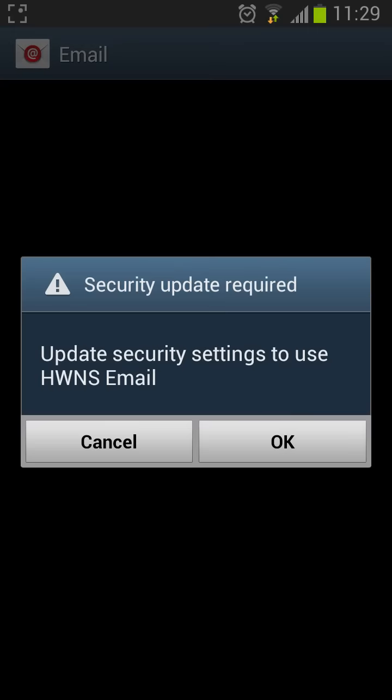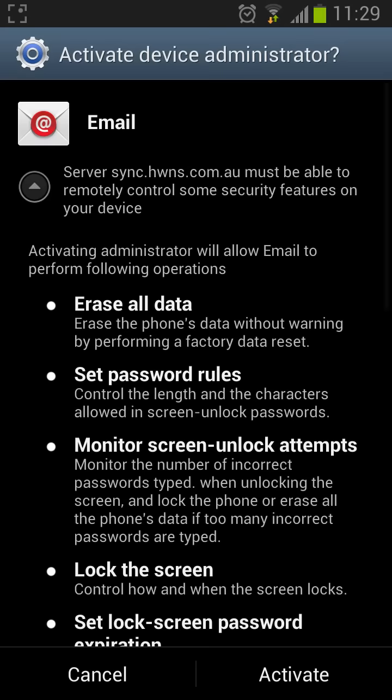Update your security information. Click OK. Activate.